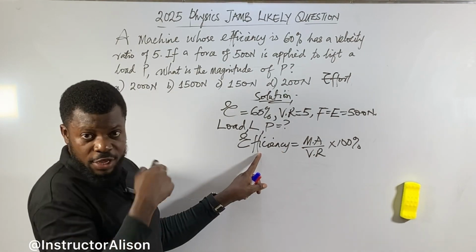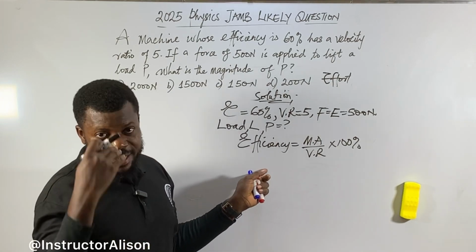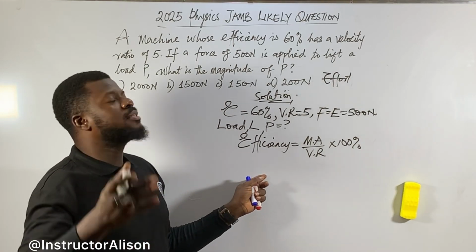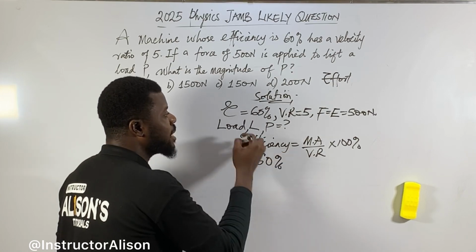Efficiency. Ask yourself, they don't give you efficiency for this question. Answer me now. They don't give efficiency for the question, so what will be the value? 60%. Anyway, the efficiency carries 60%, put it. I beg, just write 60 and leave the percentage.